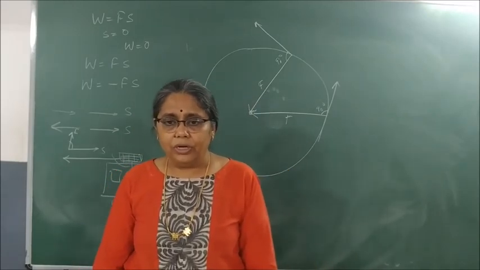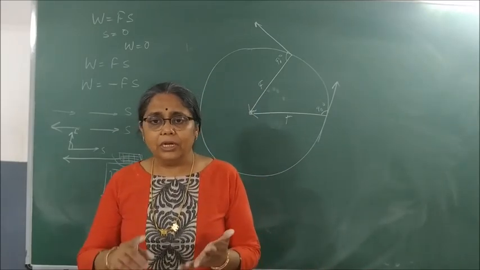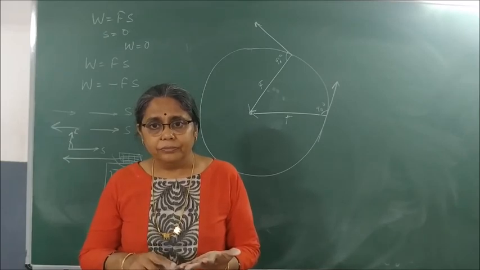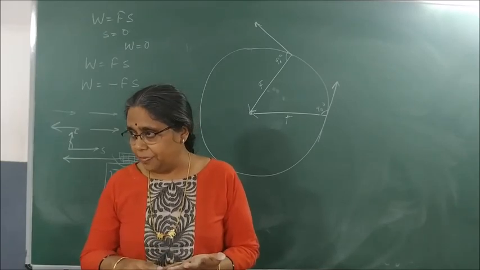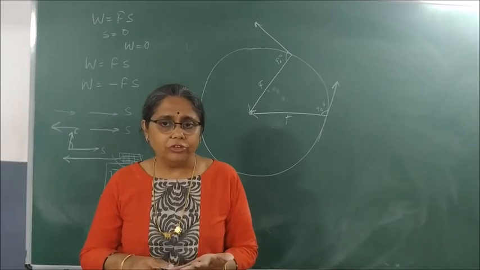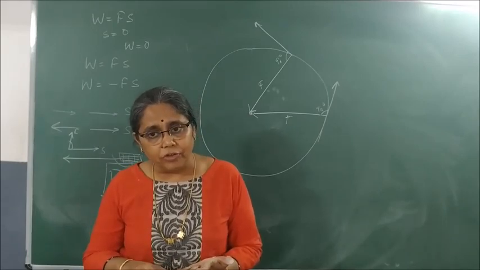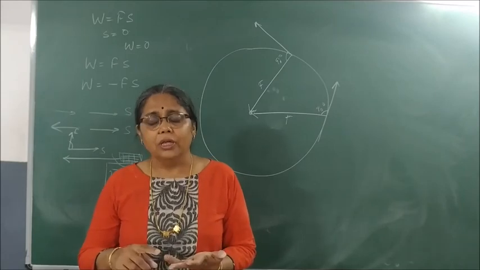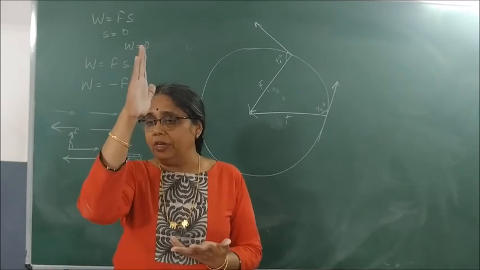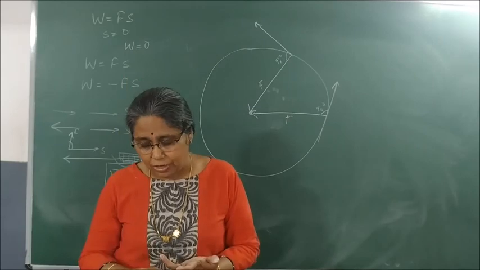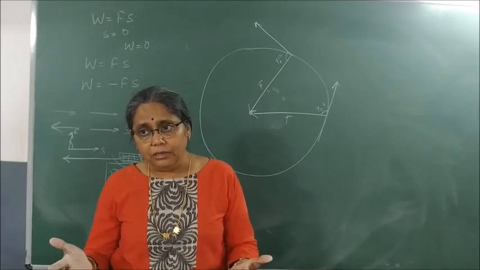Okay, so work done clear? Work done is a product of force and displacement. If displacement is in the direction of the force applied, positive work. If displacement is in the opposite direction of the force applied, negative work. If displacement is perpendicular to the direction of the force applied, zero work. When is no work done?